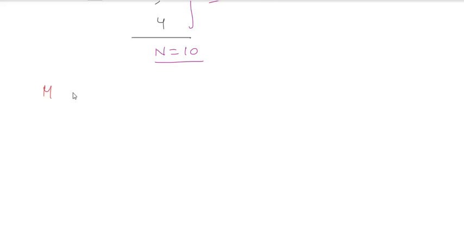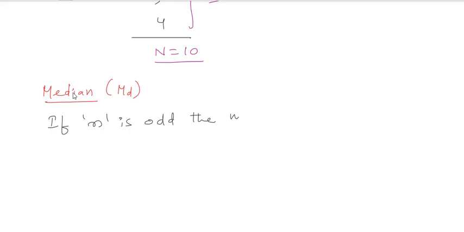The next one, median. This we used to take as MD. If n is odd, the middle observation itself, you know that. I'm just giving this for revision, that's all. If n is odd, then the middle observation itself is the median.